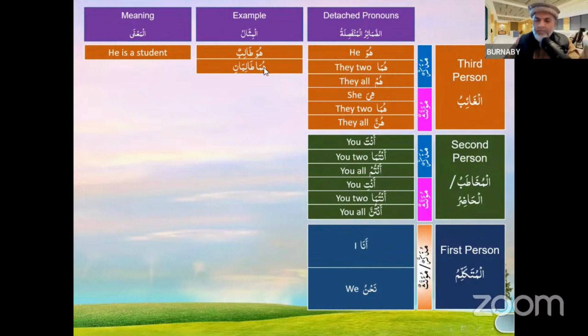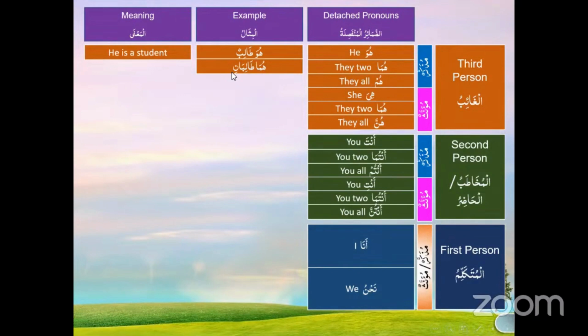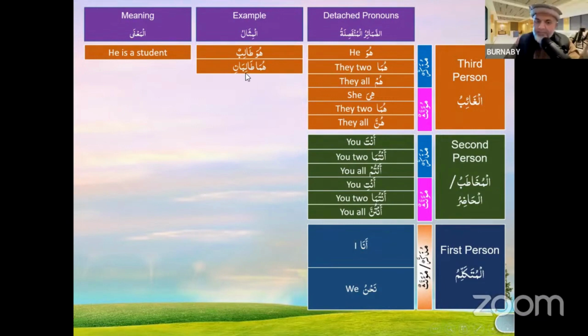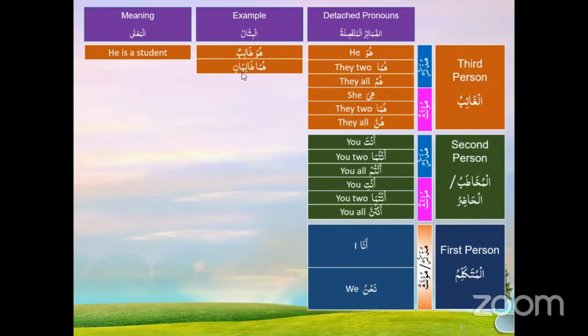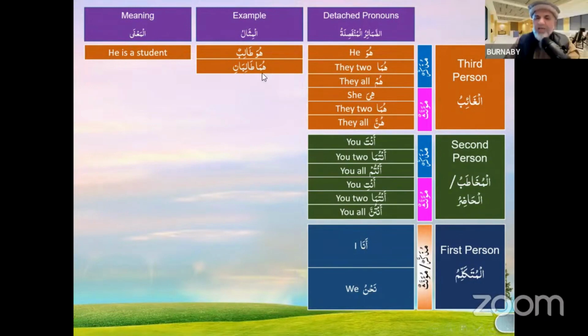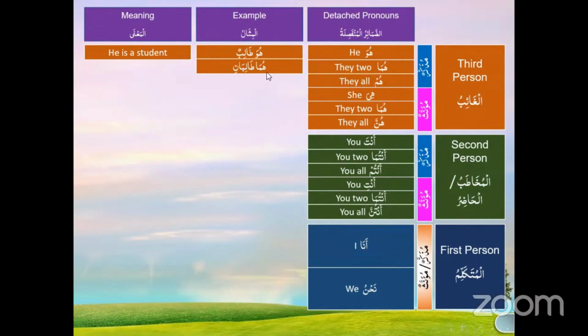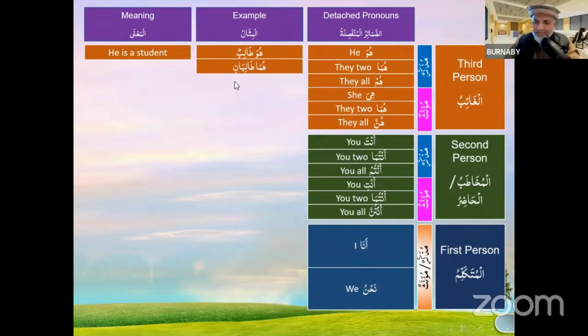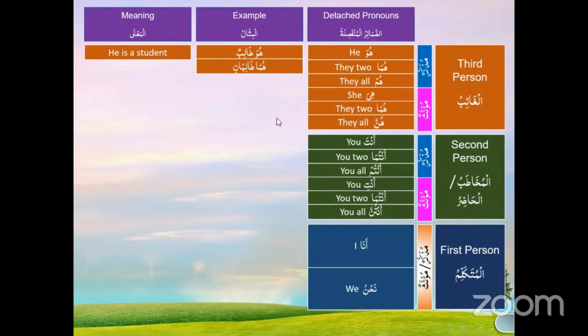Is Huma dual? Yes. Is Talibani dual? Yes. Is Huma male? Yes. Is Talibani male? Yes. Is Huma Marifa, proper? Yes. Is Talibani proper? No, common. Is Huma Rafa? Yes. Is Talibani Rafa? Yes. Very good. So far so good, right? Anybody who is not with me, please ask, learning by asking questions is a very good technique. Okay, now when you go to the next one, things will change a little bit.